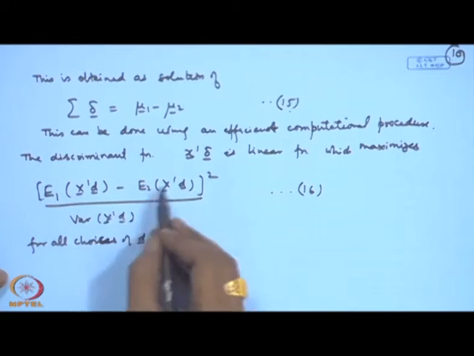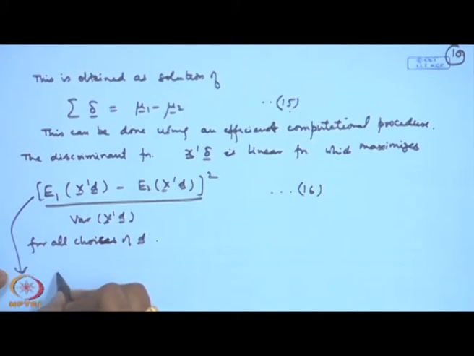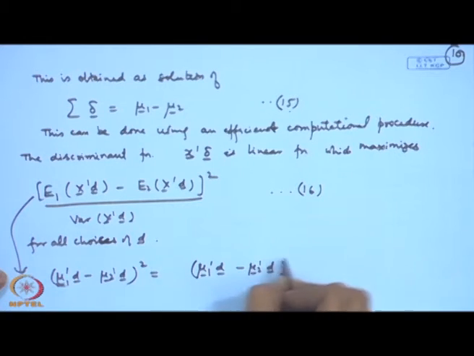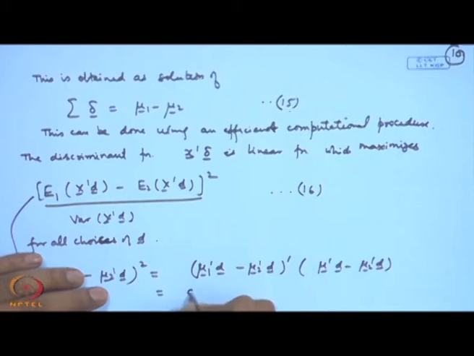In fact, if you look at the numerator here, it is (mu 1 prime d minus mu 2 prime d) whole square, but this we can also write as (mu 1 prime d minus mu 2 prime d) prime into (mu 1 prime d minus mu 2 prime d). If we write like this, then it is becoming d prime (mu 1 minus mu 2)(mu 1 minus mu 2) prime d.